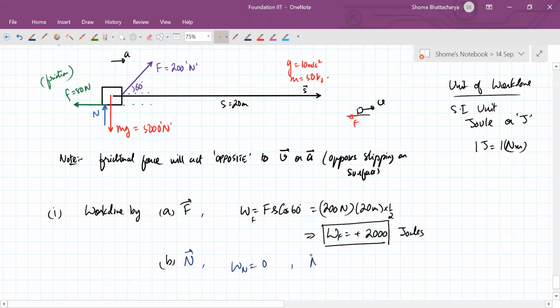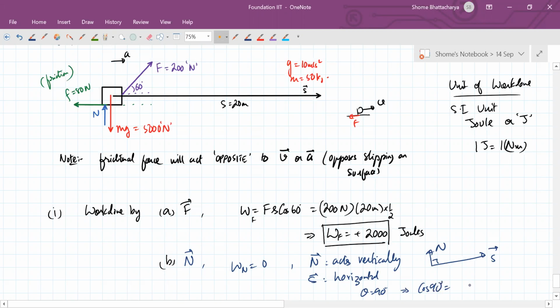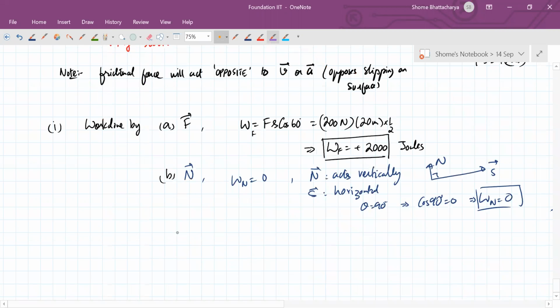Why? Because the normal reaction acts vertically like this, and the displacement is horizontal like this. So the angle between them is 90 degrees. So theta is equal to 90 degrees, and the work done is 0. The same thing you will see for mg also. Likewise, you will see exactly the same logic.